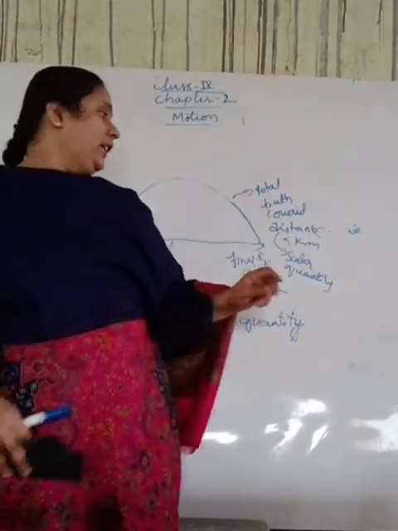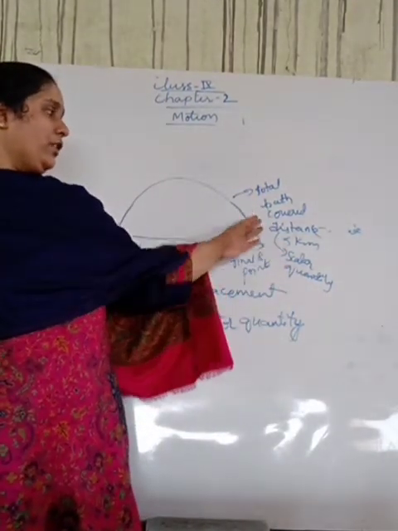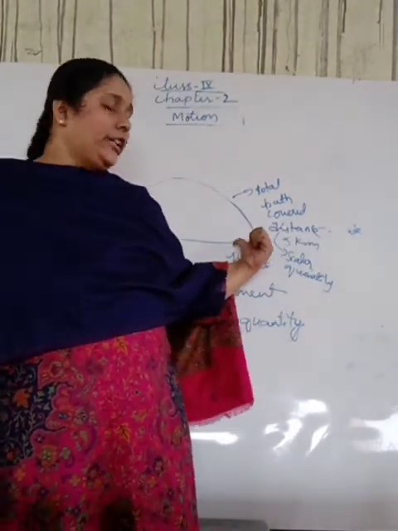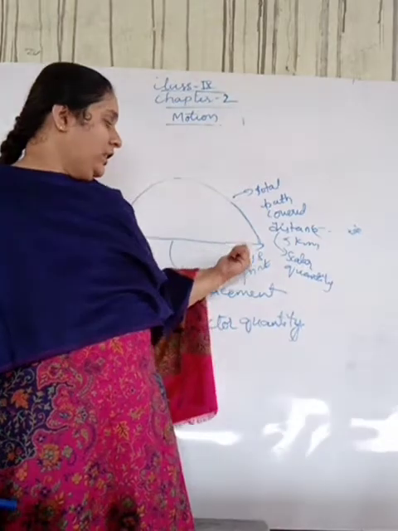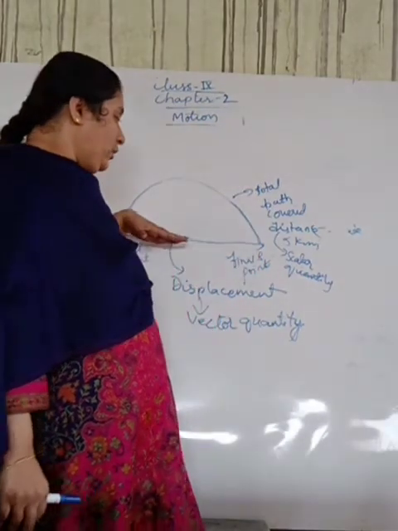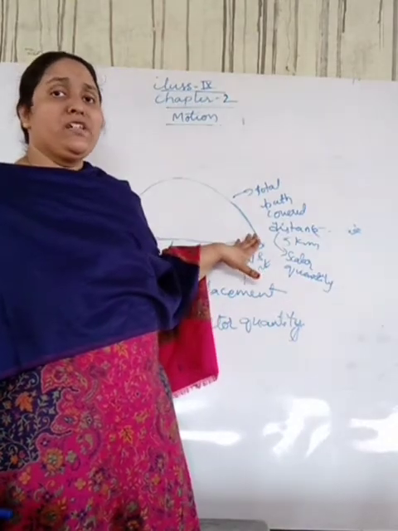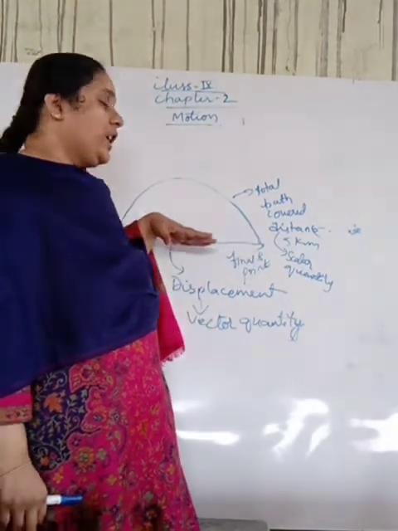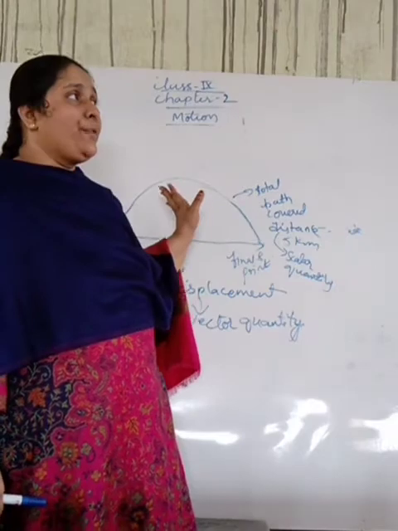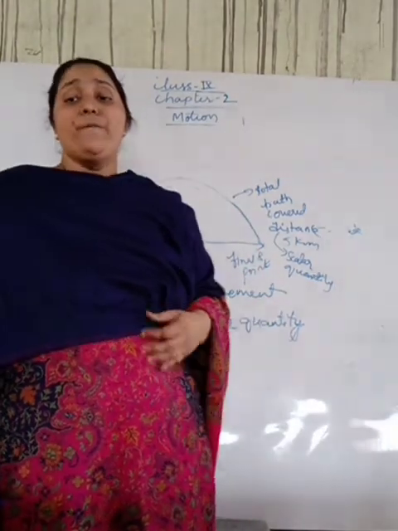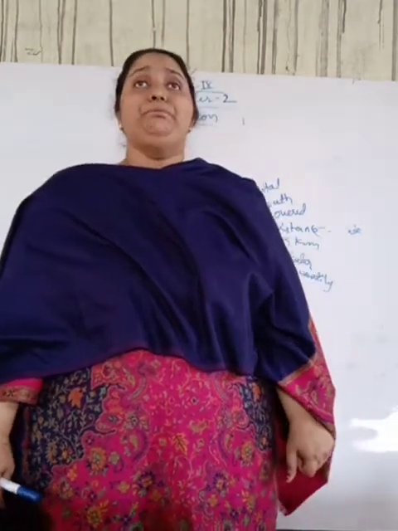We call one scalar because only magnitude is present, no direction. Why do we call displacement a vector? Because in displacement we are worried only about the initial and final point, and this is the magnitude, as well as the direction from the initial point to the final point. For that reason displacement is a vector quantity.